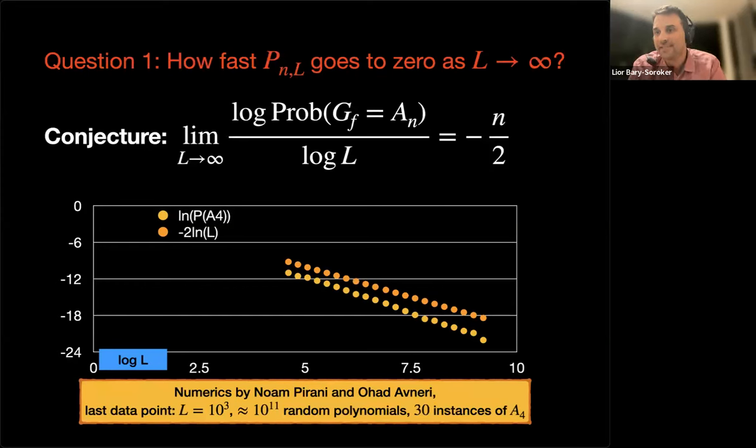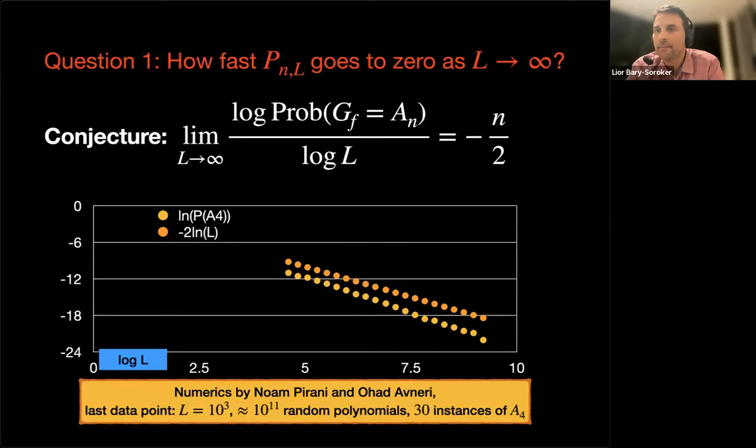And if not, they have Galois group Sn minus 1. So to get something else, you need to search quite a lot. So for 10 to the 11 random polynomials, we found, I'm talking about the last data point, we found only 30 instances of A4.